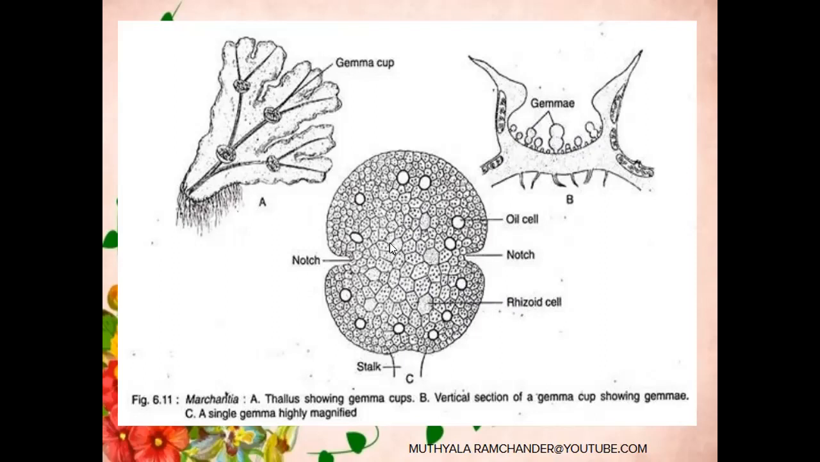The photosynthetic cells prepare food material. By receiving food and minerals, each gemma participates in division. From one gemma, two gametophytic thalli develop. If these gemmae develop from the male gametophytic thallus, they develop into male gametophytic thalli only. If the gemmae develop from the female gametophytic thallus, they develop into female gametophytic thalli only. This is the vegetative reproduction of Marchantia.